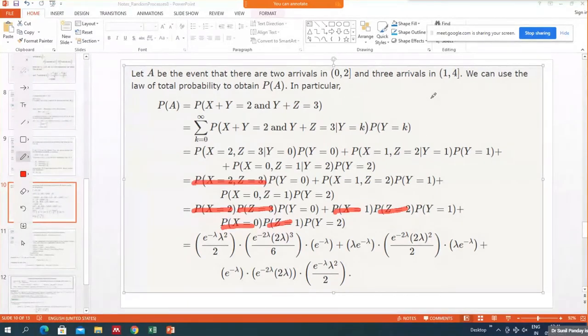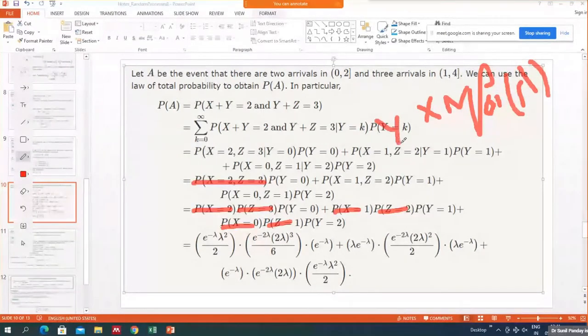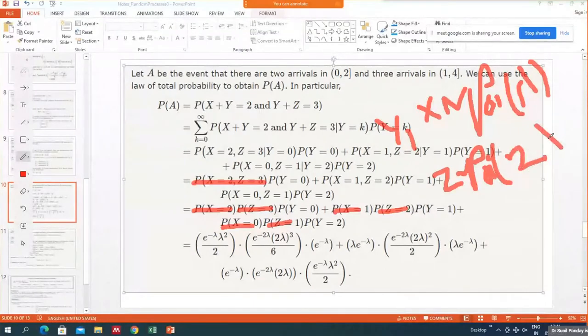Now you know that x follows Poisson lambda. Similarly, y is also following Poisson lambda, but z is following Poisson 2 lambda. So this is the mu.